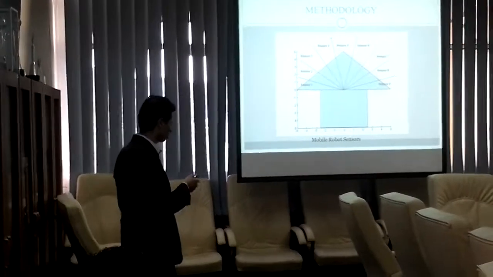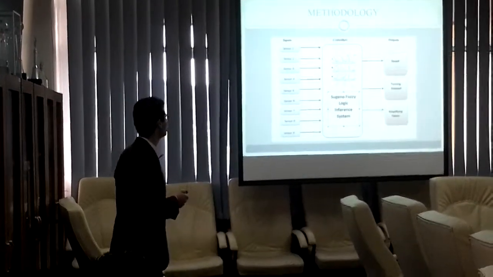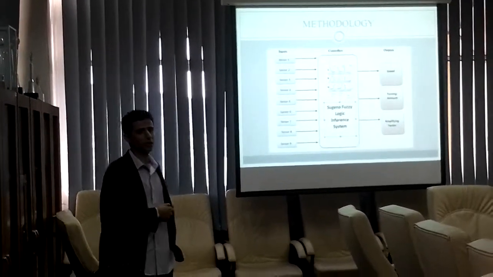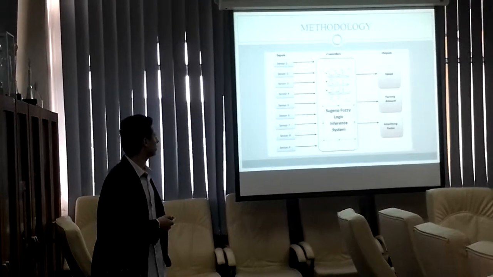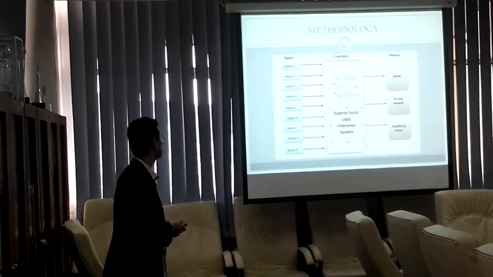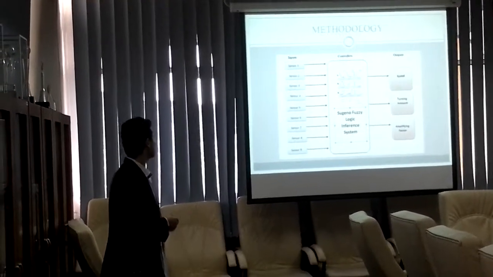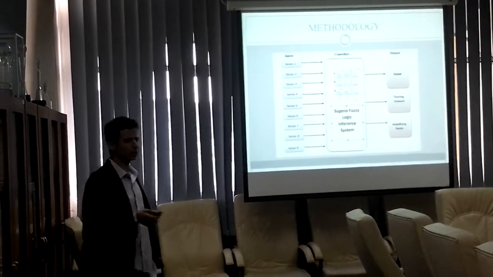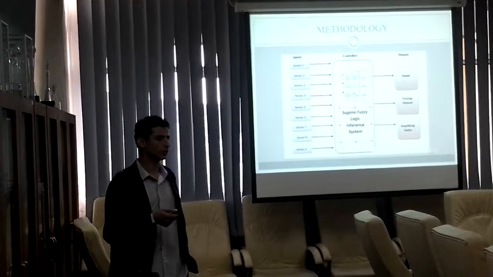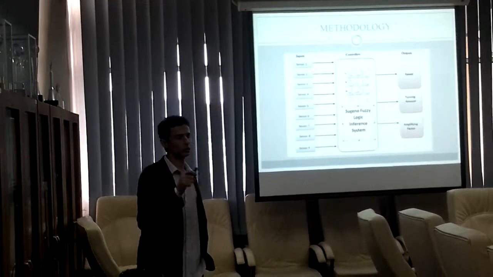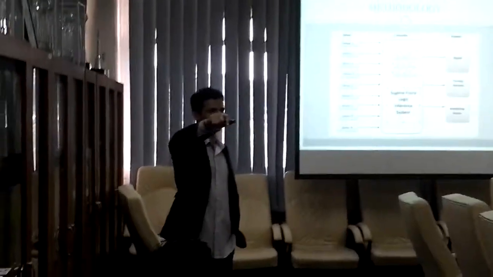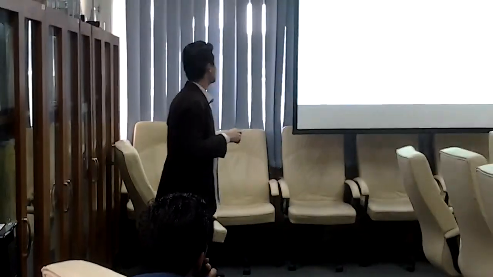This is the controller, where there are three types of fuzzy logic. And here we have 9 sensors. The 9 sensors act like an input. And the output we have the speed, turning amount, and amplifying factor. Basically, once I design the mobile robot, it has 9 sensors, and every sensor is at 20 degrees, and the sensor is able to detect up to 120 units. So this sensor will act like an input.